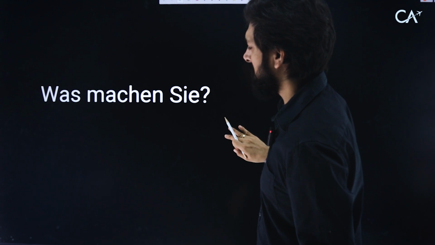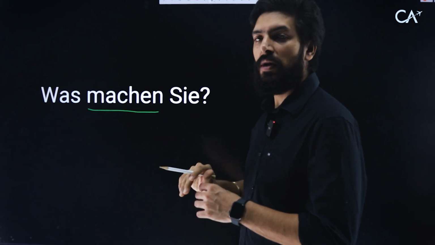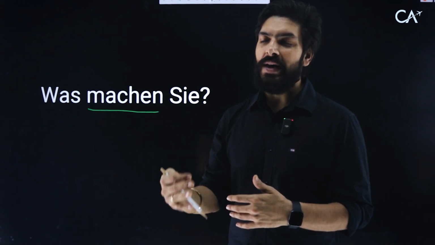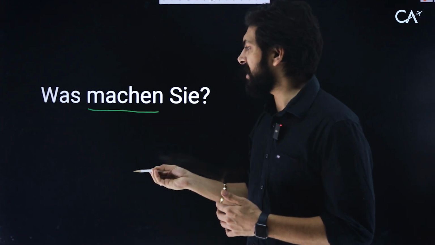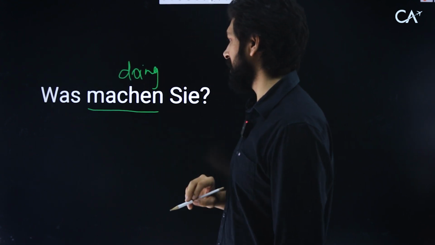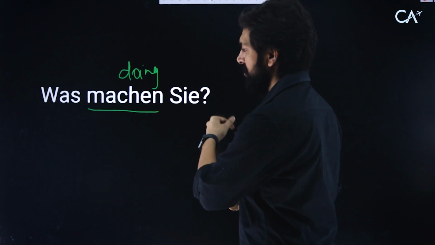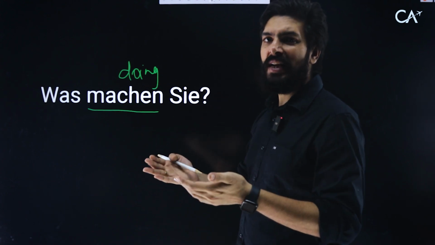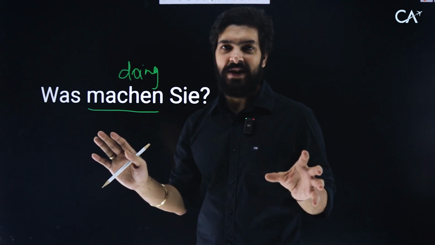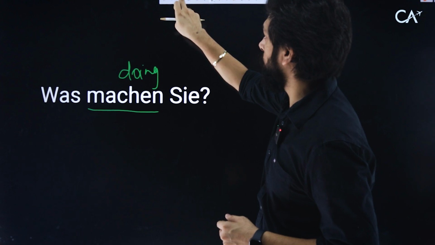Next one is was machen Sie? This is the most commonly used German verb. Literally everywhere you can use machen: to build, to make, to do. Was machen Sie is what are you doing or what are you making, depending on the context. Machen means to do, to make. Was machen Sie? It is a versatile verb, used everywhere. Let's have a look at another one now.